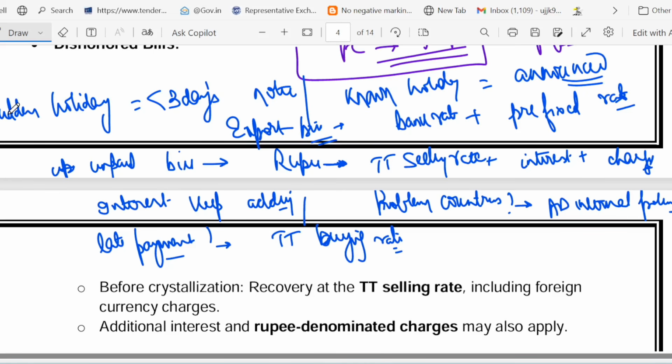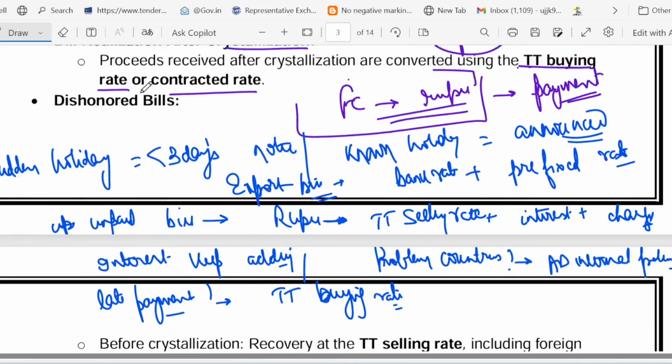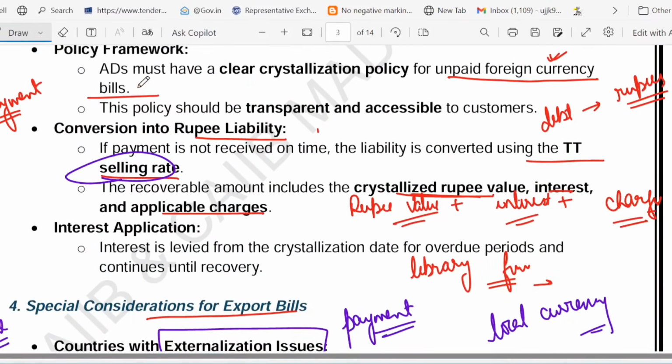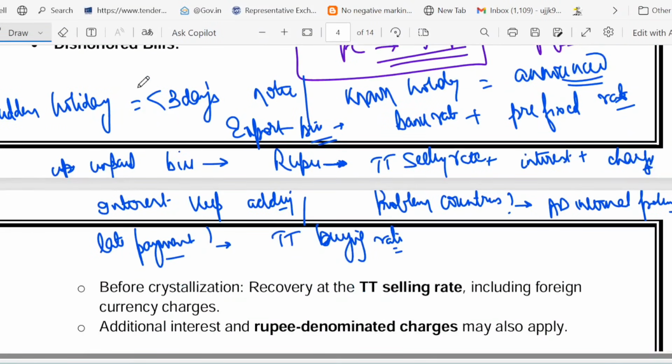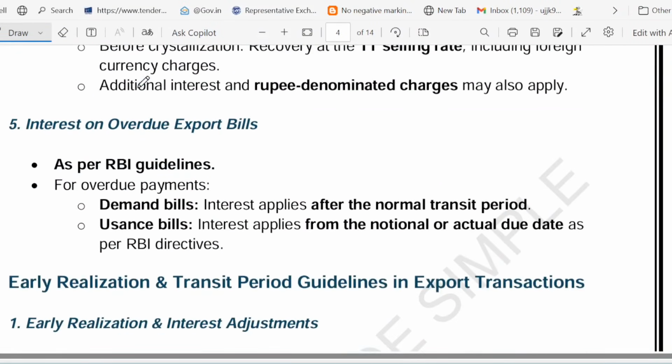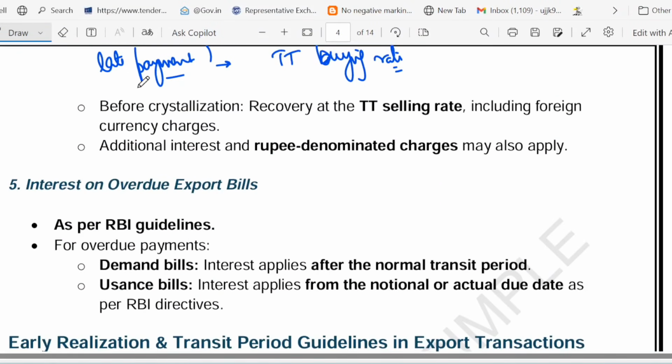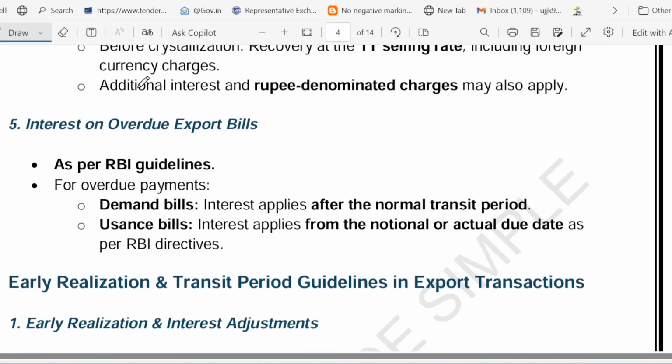These rules protect both the exporter and the bank, ensuring a fair deal even if payments are delayed. I hope it is crystal clear now. I have covered every aspect of it, and as you know, mostly questions are asked theoretical, so these things will help you clear your basics. Now have a look at the next point.